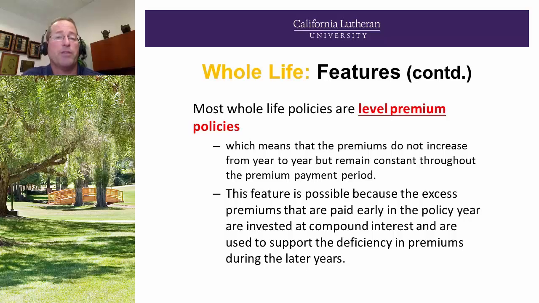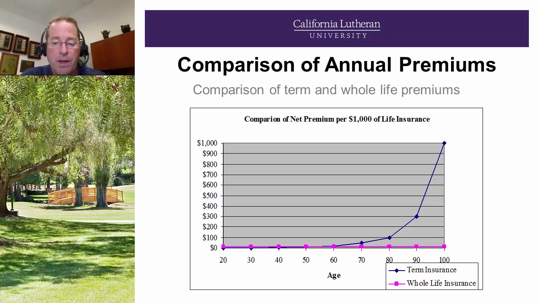Most whole life policies are level premium, meaning you're going to pay the same rate. If you take that policy out at 35, you're going to pay that same rate your entire life, no matter how long you live. So again, this means the premiums do not increase from year to year, but remain constant. And this feature is possible because the excess premiums that are paid in the early years of the policy are invested and can compound, using to support the deficiency in premium during the later years. So again, you can see here the comparison of net premium per $1,000 of insurance. On term insurance, it advances as we've seen before, but with whole life, it stays level.